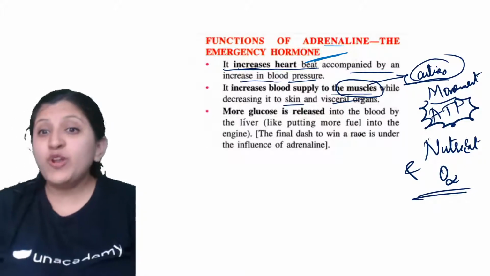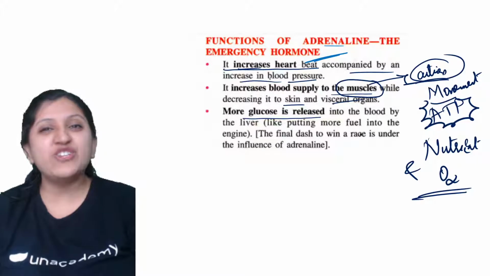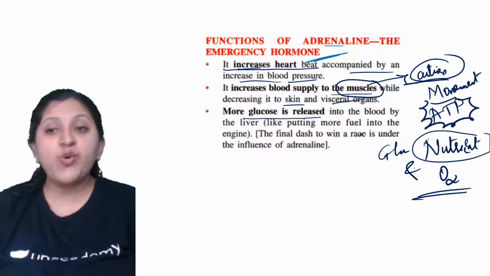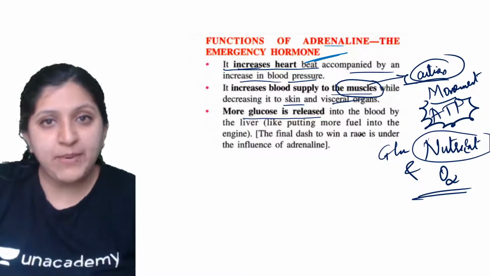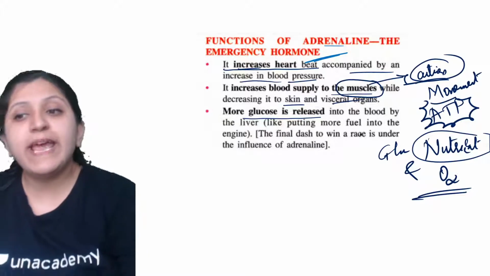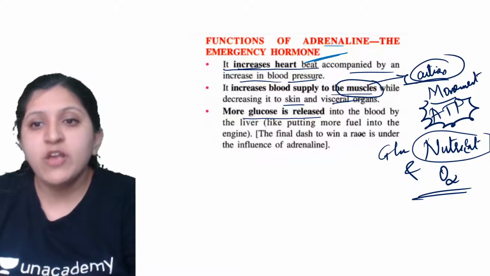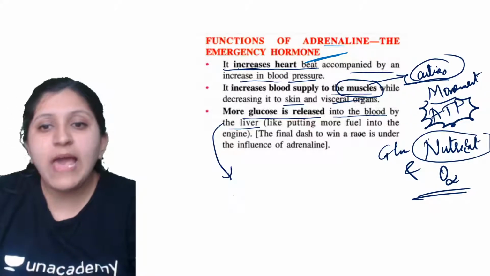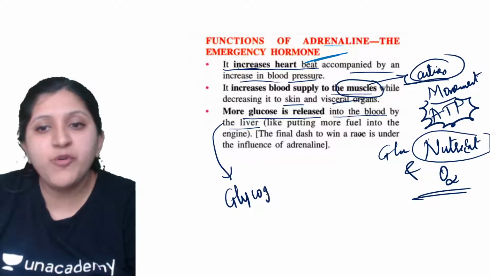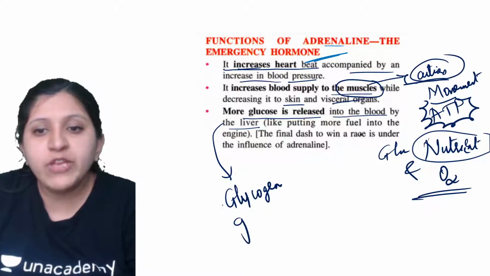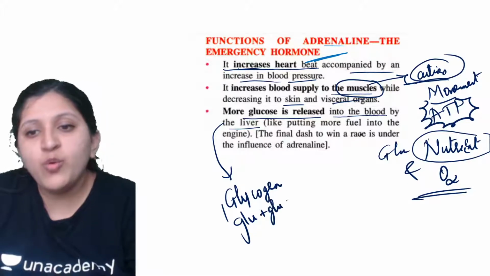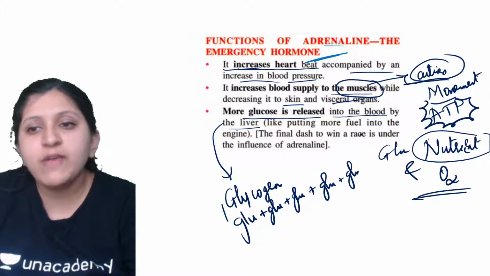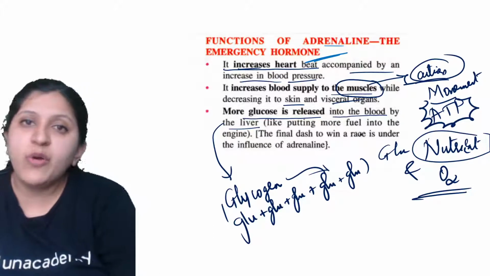Now more glucose is released. This is again a function of this emergency hormone, which I already mentioned. As glucose is required, the cellular respiration process will happen here, which means glucose will get oxidized and energy synthesis will be done. More glucose is released into the blood by the liver. The liver has glucose stored in the form of glycogen, because when many units of glucose join, they form glycogen.